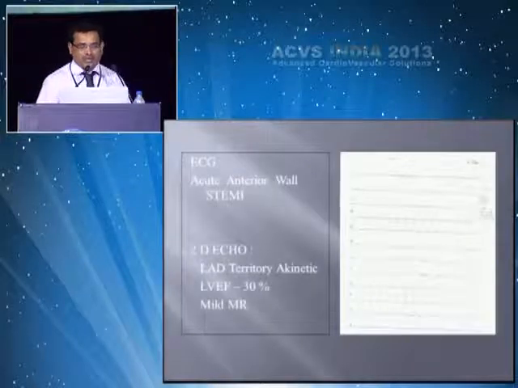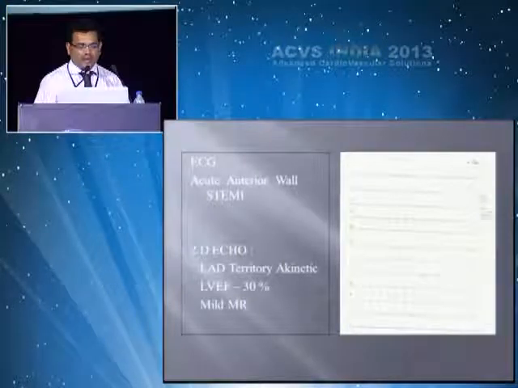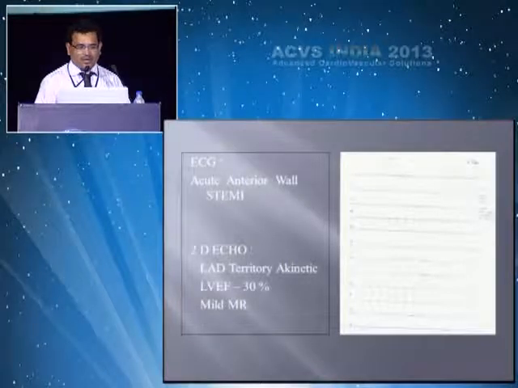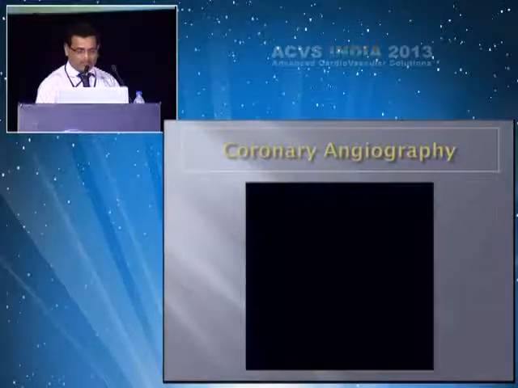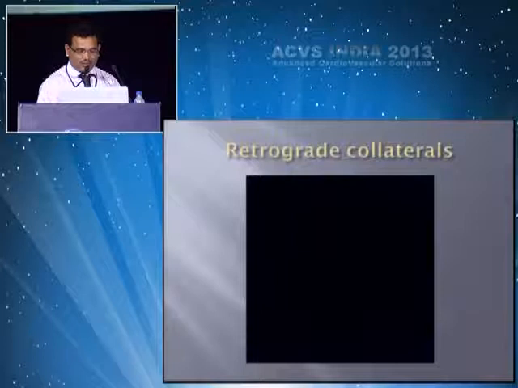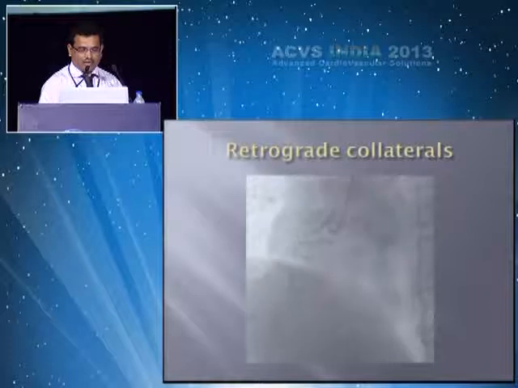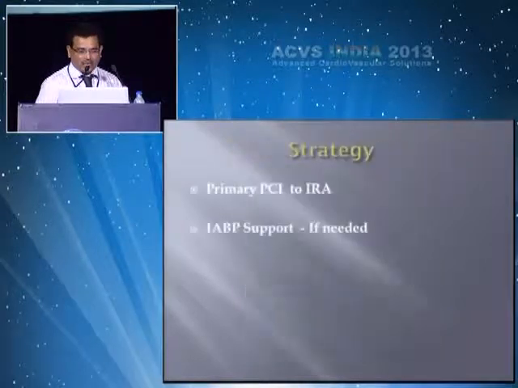You can see this ECG is suggestive of extensive anterolateral myocardial infarction, and echo was showing hypokinetic and akinetic segments with severe left ventricular systolic dysfunction associated with mild MR. You can see this angiography. There was total occlusion of the ostial LAD, and the RCA is non-dominant and it is giving collateral to the LAD. Let me again show the ostial LAD.